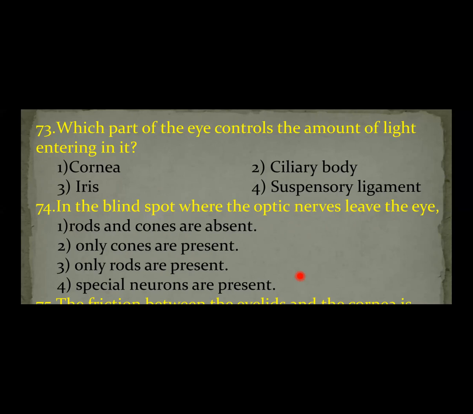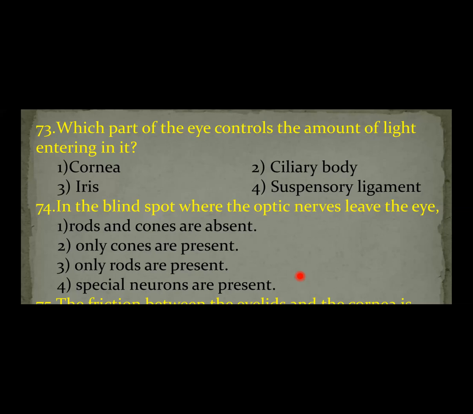The cornea is the anterior part of the sclera. The ciliary body regulates the focal length of the lens. The iris is the colored visible portion of the eye. At the center of the iris there is a small opening called the pupil. Through the pupil, light enters into the eye.